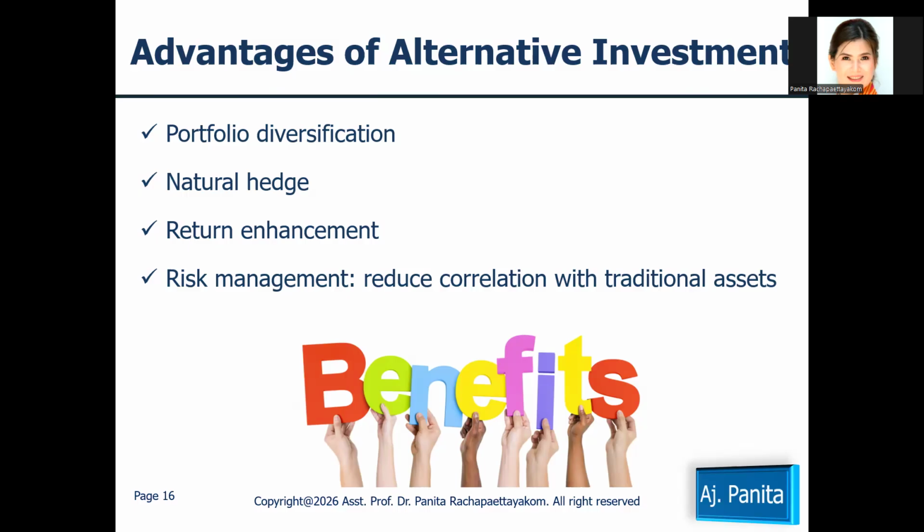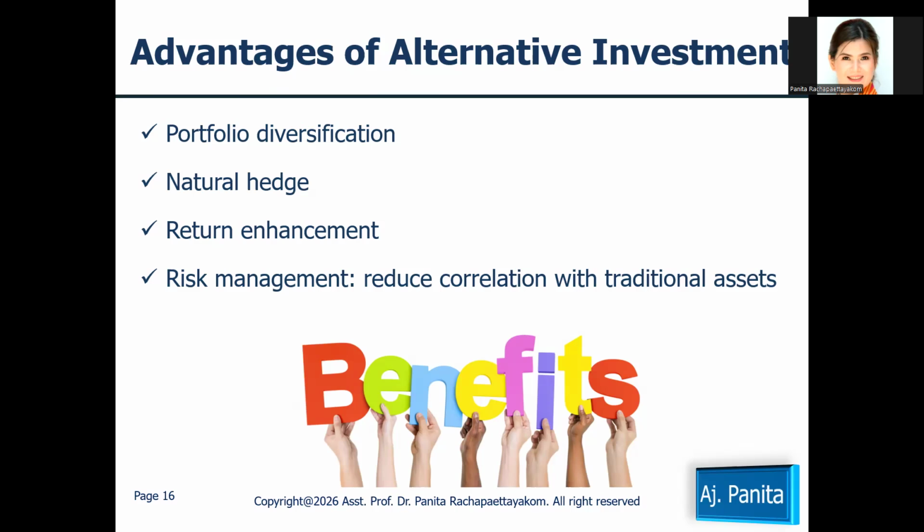The second advantage of investing in alternative investments is the natural hedge. What is a natural hedge? Investing in alternative investments potentially enhances return to the portfolio, for example by investing in gold. Because investing in gold also provides an effective hedge against inflation, which hurts the purchasing power of money.